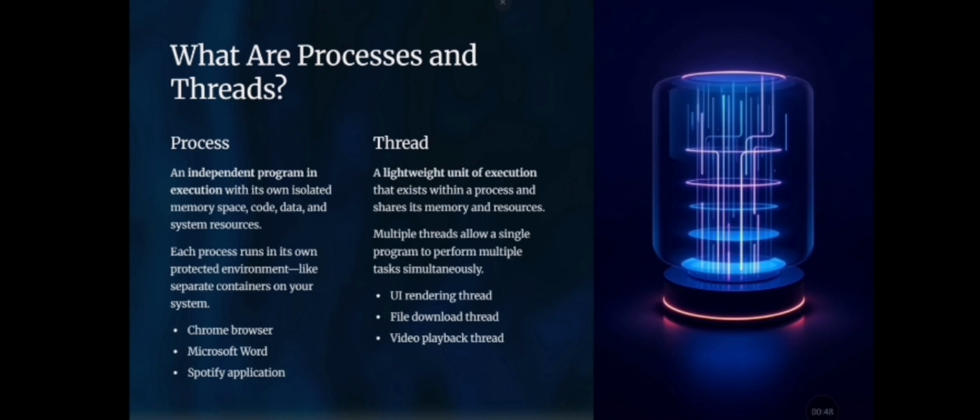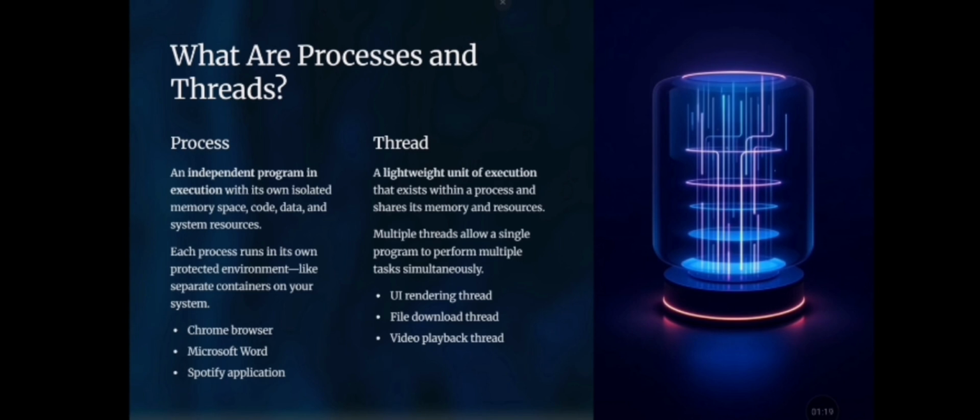On the other hand, a thread is a lightweight unit of execution that exists within a process. Threads share the memory resources of the parent process. Multiple threads in a single program allow tasks to run simultaneously. For example, in a media player, one thread may render the UI, another may handle file downloads, and another may manage video playback.